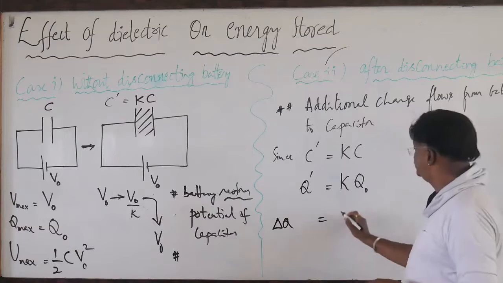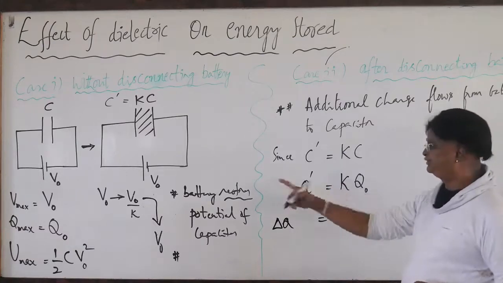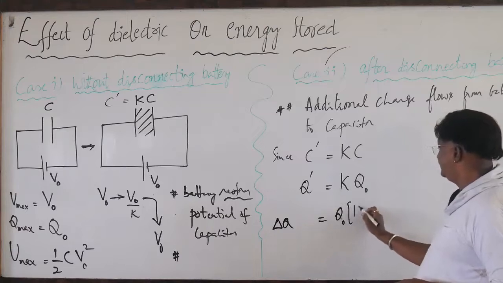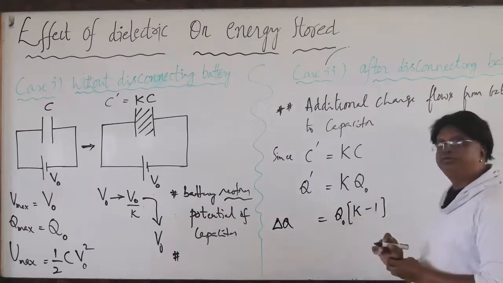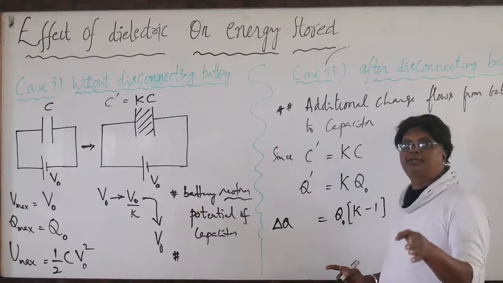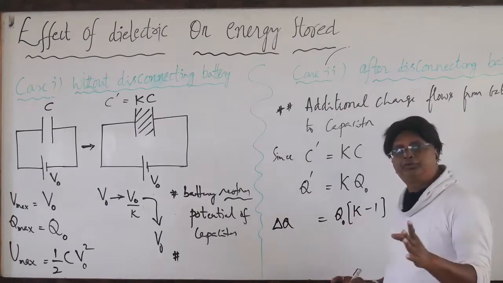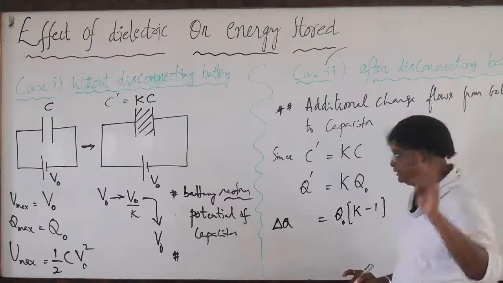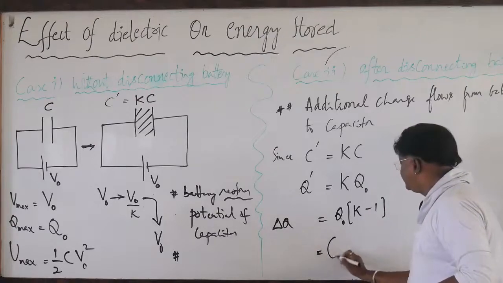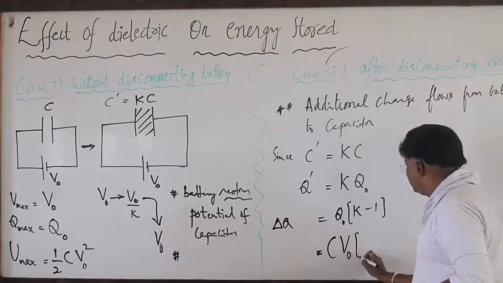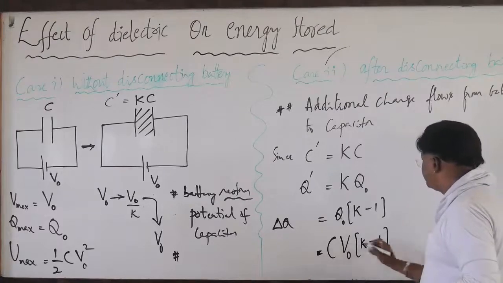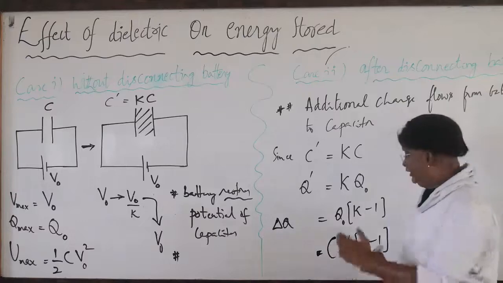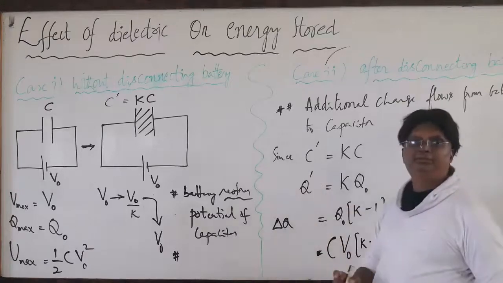Delta Q is Q naught, the initial charge, subtracted from K Q naught. Therefore delta Q is Q naught times (K minus 1). With Q equal to CV, this is C times V naught times (K minus 1), the additional charge flowing from the battery to the capacitor.